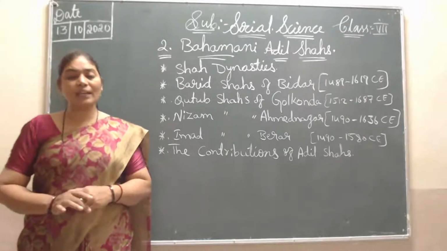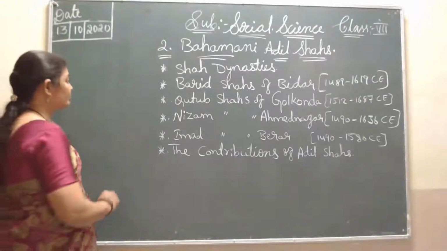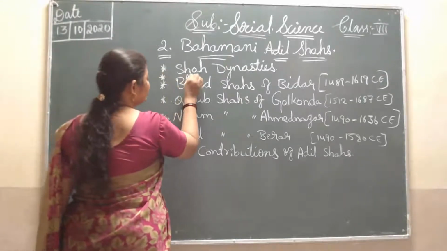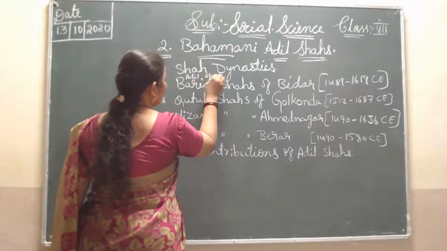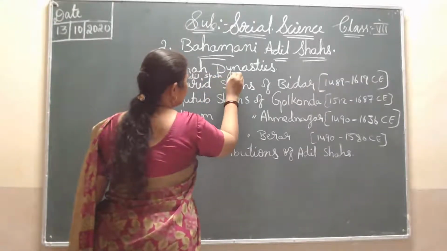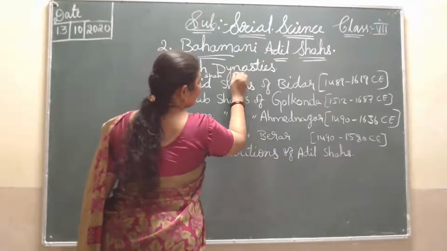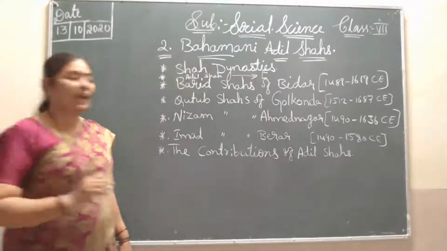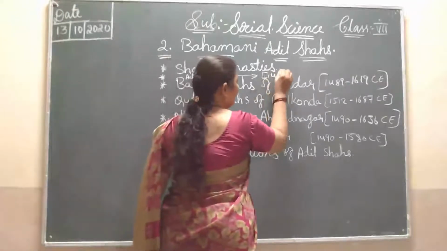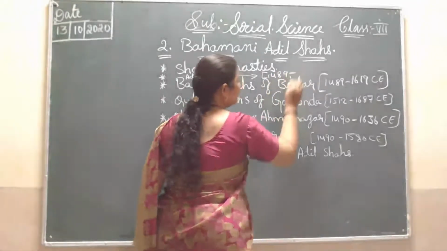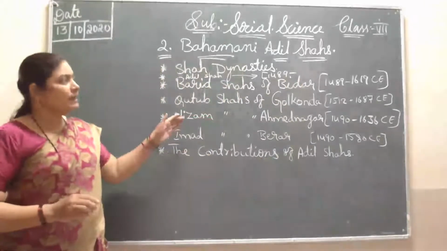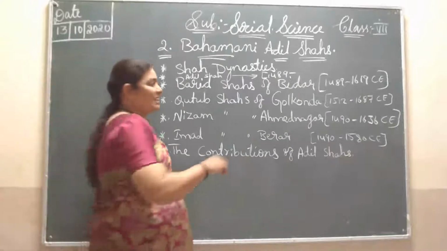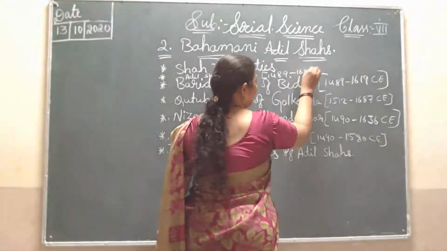Adil Shah started his rule in 1489 and it lasted until 1686 CE.